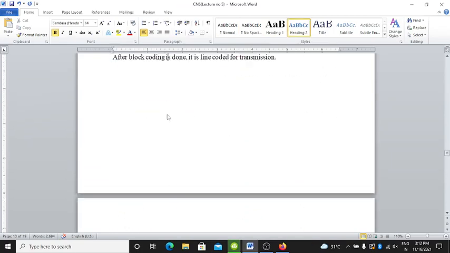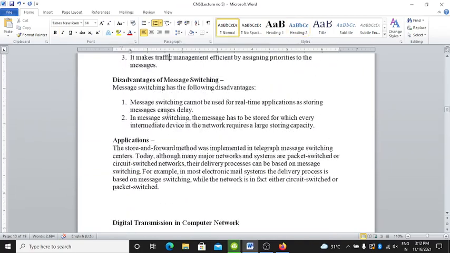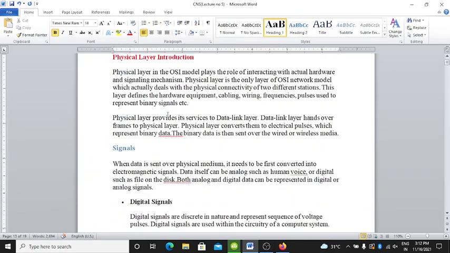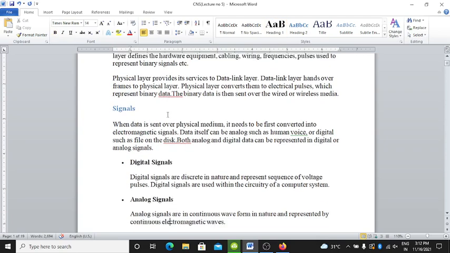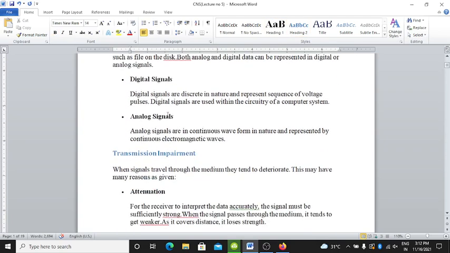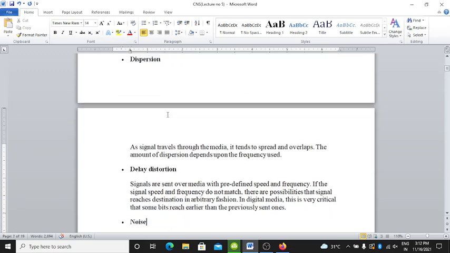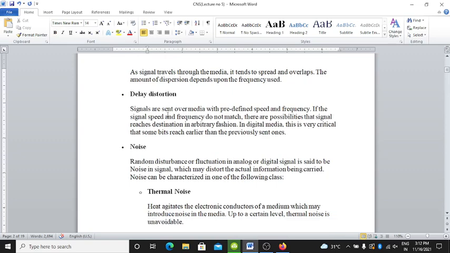In today's lecture we went through the first point, the physical layer introduction. In that, digital signal, analog signal, and transmission impairment: attenuation, dispersion, delay, distortion, and noise.